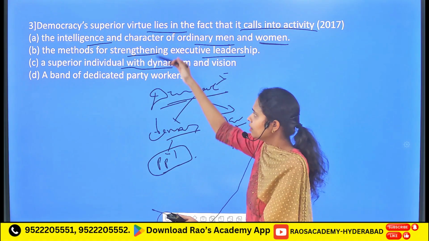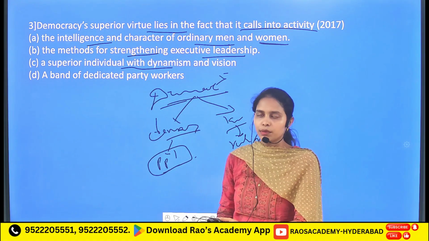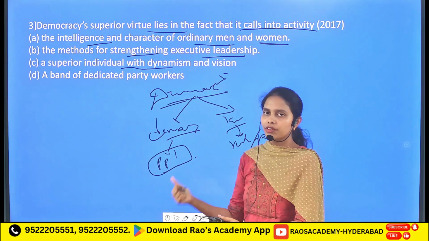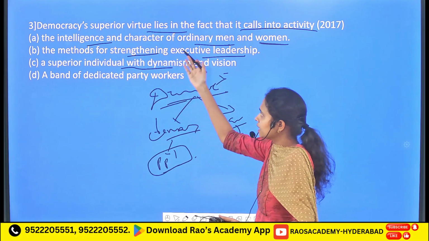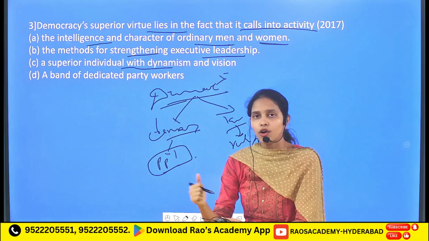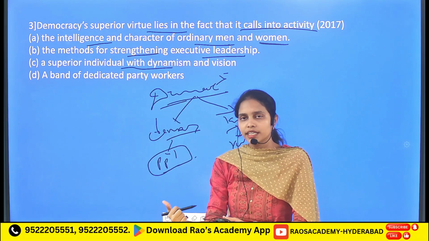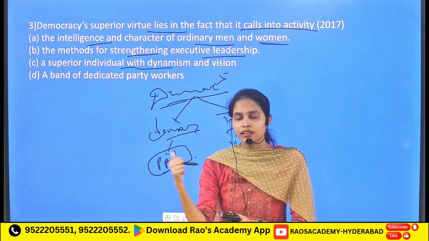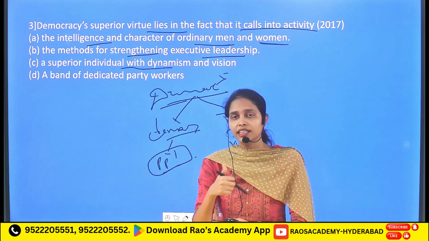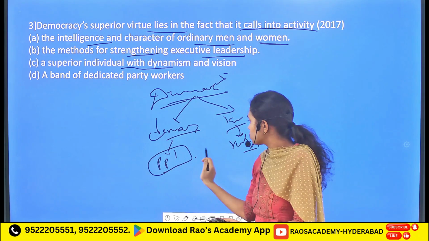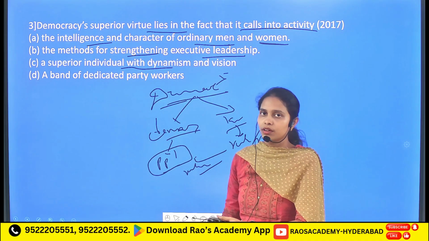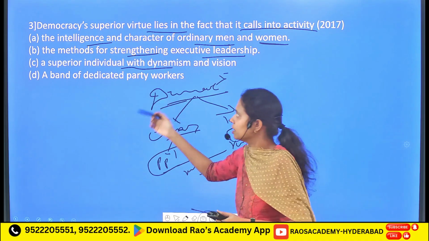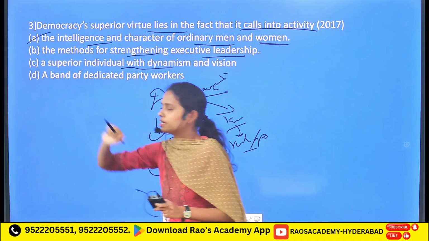So among the four statements, the most appropriate statement which refers to the virtue of democracy is the first statement, which emphasizes that ordinary men and women will take a greater part in the decision making, which is what we refer to as the rule of the people, or people's rule. That's what is referred to as democracy. So answer option A is the correct statement.